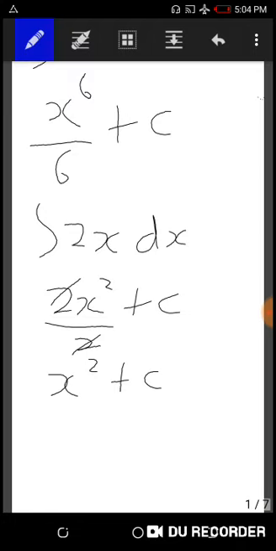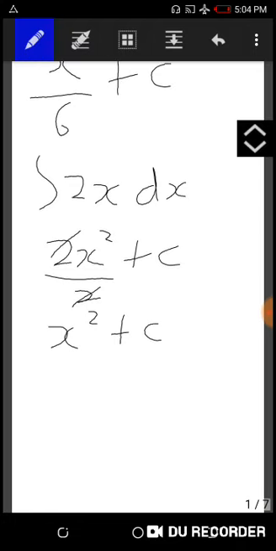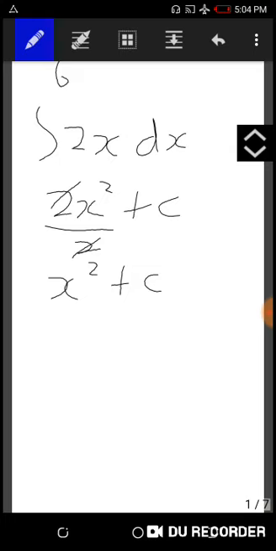Okay, now how about integration of constants? You can integrate constants. You should remember that constants are expressions that have no variable. They have no x, no y, no z. They're just digits, numbers. So let's say we want to integrate maybe 5 with respect to, let's say, y.